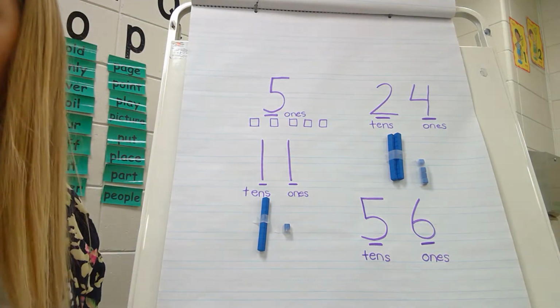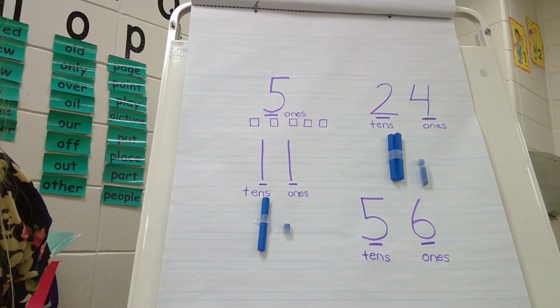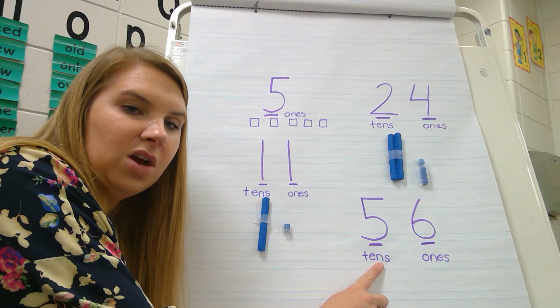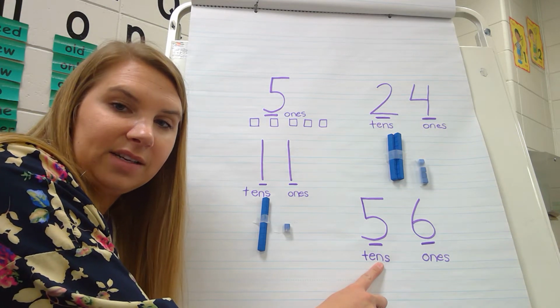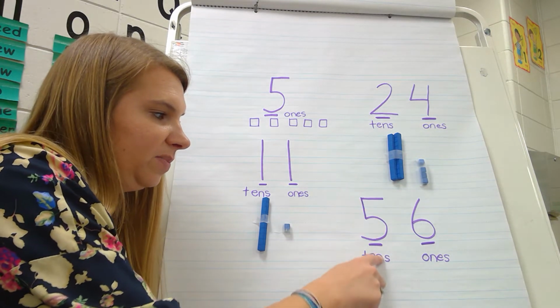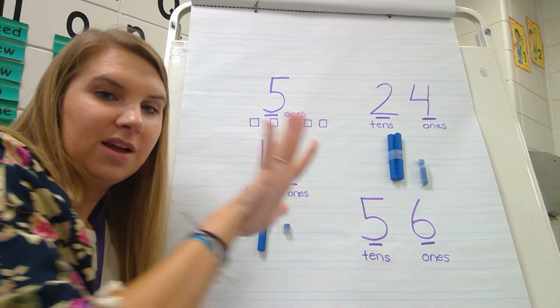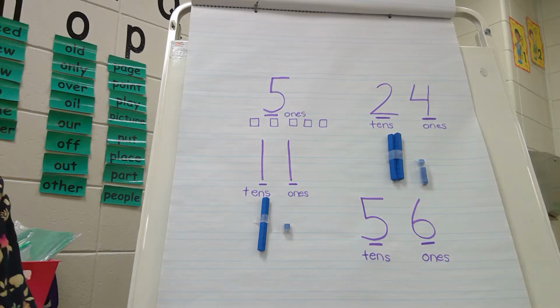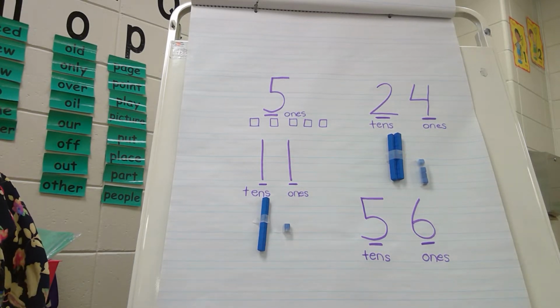All right. Now we're going to use our 10 rods. How many tens are in the number 56? Take a look in your tens place. How many tens? 5 tens. So let me grab my tape. I need a bunch of tape for this.